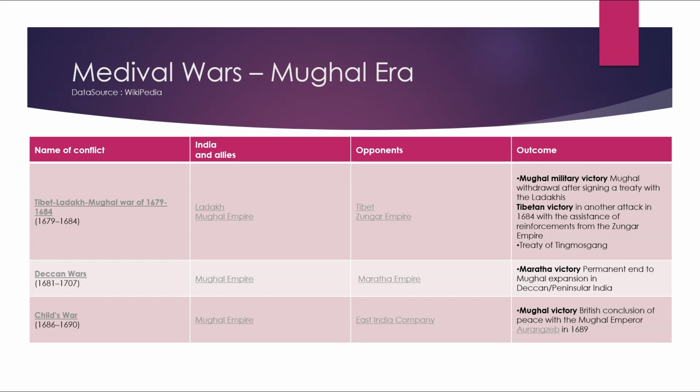Deccan War, 1681 to 1707. India and its allies were the Mughal Empire. Opponents were the Maratha Empire. Outcome was Maratha victory and permanent end to Mughal expansion in the Deccan and Peninsular India.